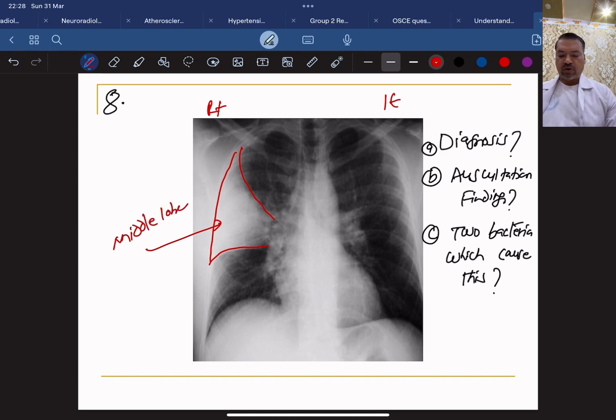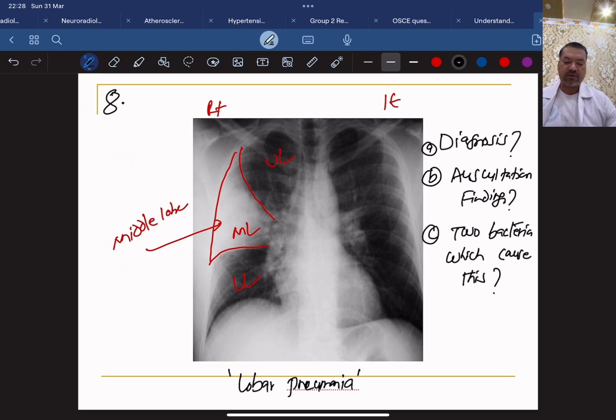So this is upper lobe, this is middle lobe, and this is lower lobe of the right lung. So this is called lobar pneumonia, because one whole lobe is consolidated. So you can say lobar pneumonia of the right middle lobe. That is a proper diagnosis.